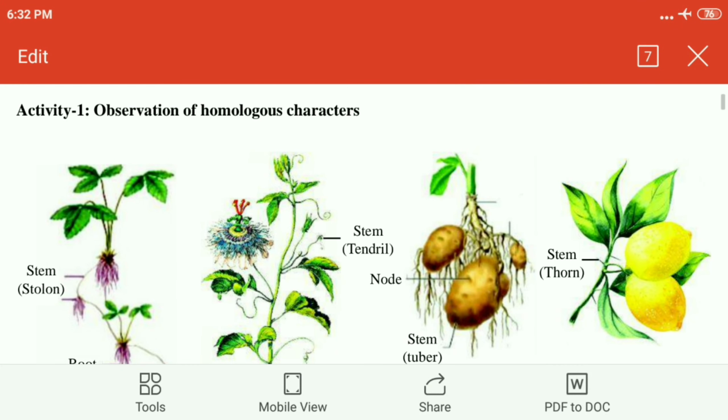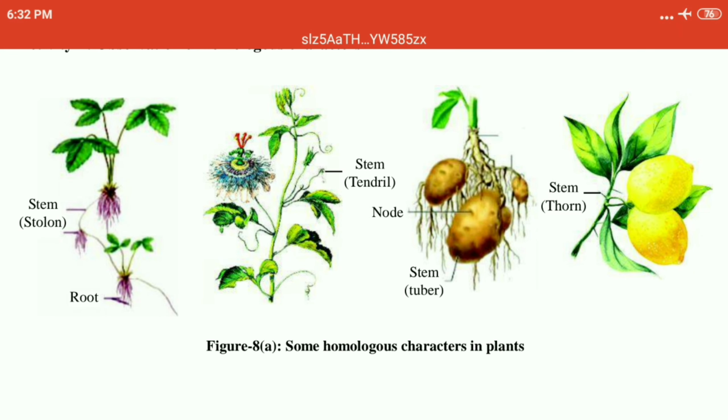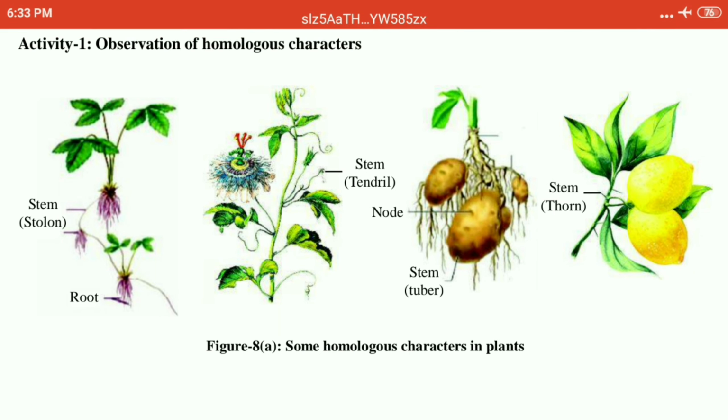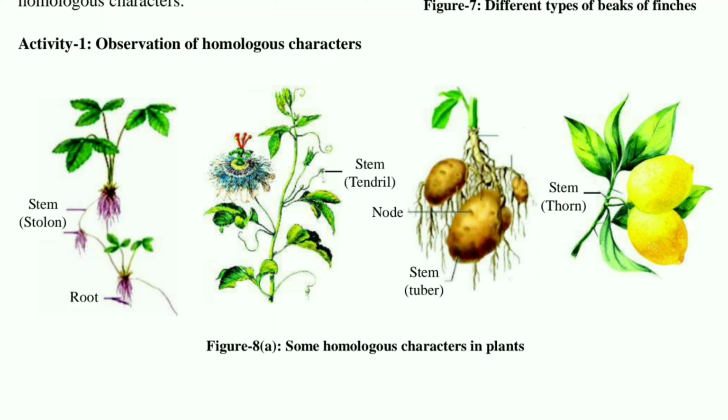What is homologous? As you know, similar in origin means the place of origin will be the same. Suppose both belong to the stem, or both belong to the root, or both have hand origin. So the origin will be the same, but the functions change. Here you see homologous characters in plants: stem, then root.